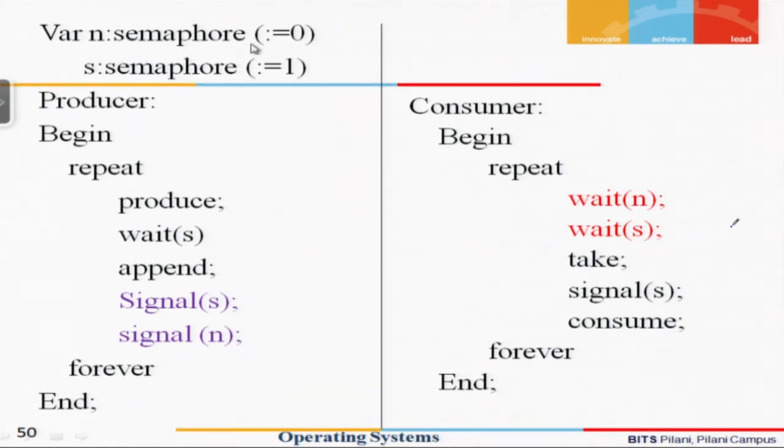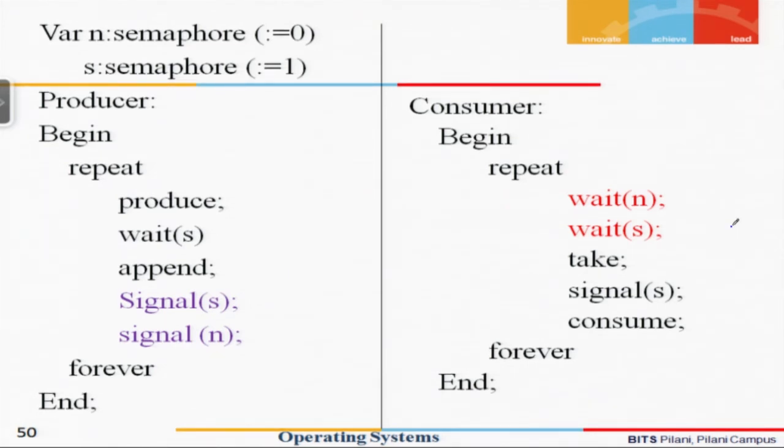There are two semaphore variables which we are going to use, n and s. So these are the two semaphore variables. We should broadly start thinking about how the solution would look like. What are we guarding here? We are guarding a tray in which producer will produce and consumer will consume from. So we should have one semaphore variable which will guard the tray.